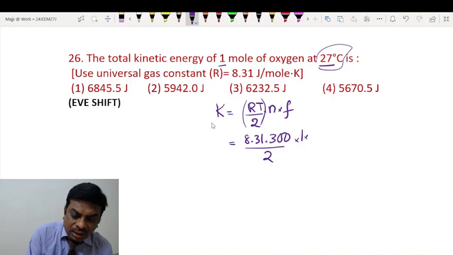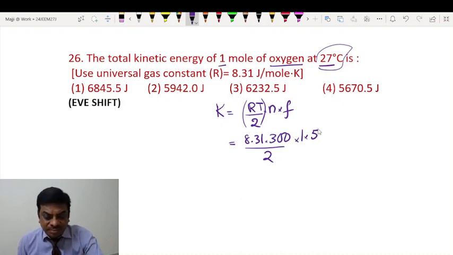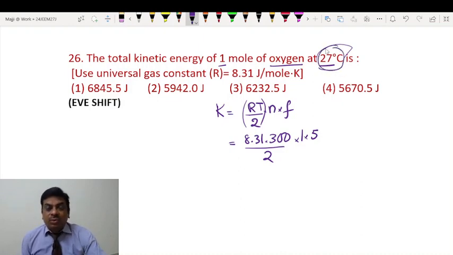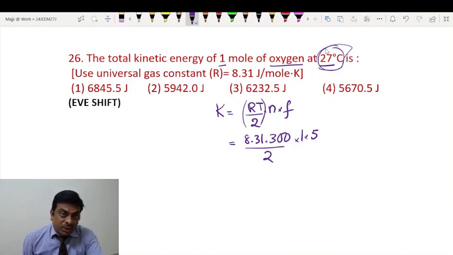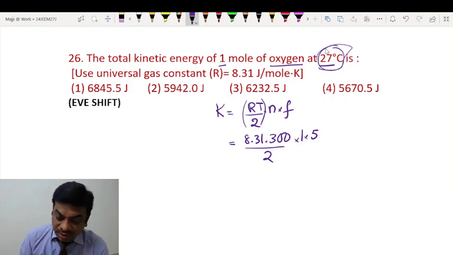Oxygen is a diatomic gas, so you can take 5 as the degrees of freedom. You can see temperature is not very large, so you don't have to consider the degrees of freedom corresponding to vibrational motion, because those modes get activated only at sufficiently high temperatures, of the order of beyond 1000 Kelvin. So that is not required here.